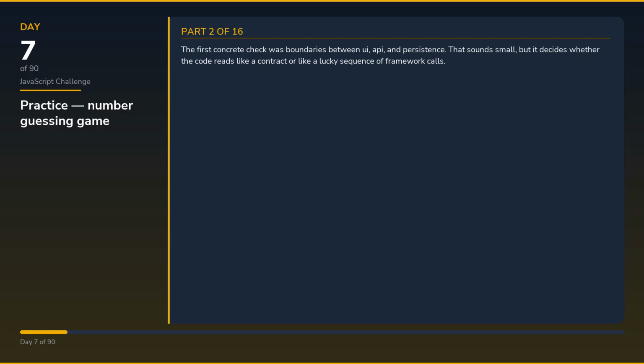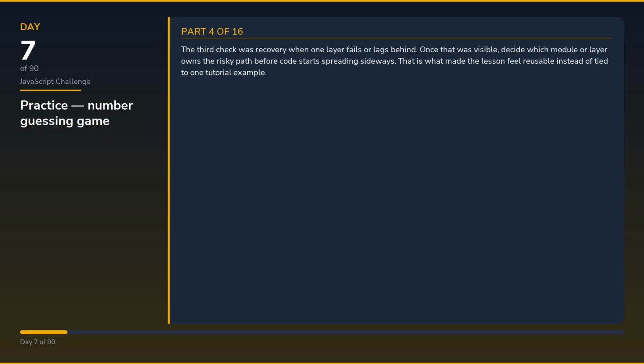The first concrete check was boundaries between UI, API, and persistence. That sounds small, but it decides whether the code reads like a contract or like a lucky sequence of framework calls. The second check was a shared model on the risky user path. That is usually where bugs start if the edge of the system is vague, because bad assumptions leak deeper into the app before anyone notices.